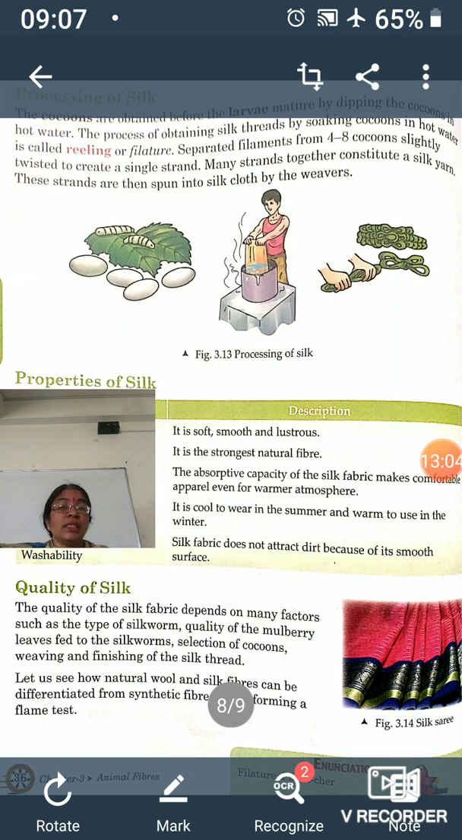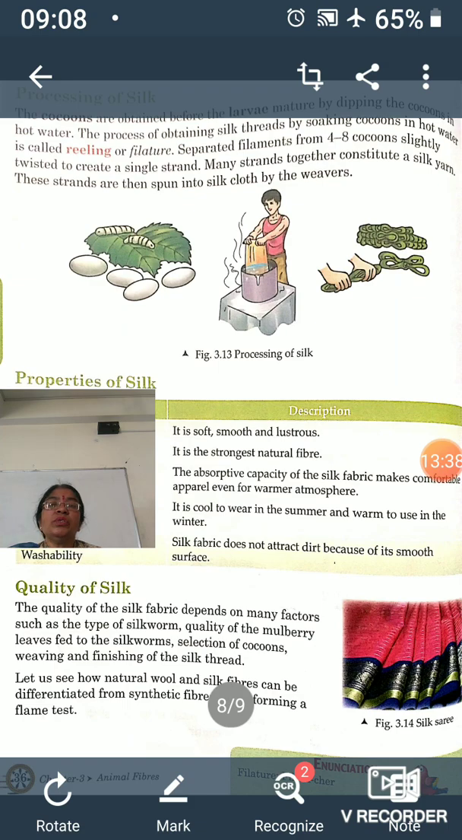So, to get the silk fiber, we have to kill the organism inside it in the pupa stage only, and after that this silk fiber is obtained and reeling is done. The process of obtaining silk thread by soaking cocoon in hot water is called reeling or filature. Separated filaments from 4 to 8 cocoons are slightly twisted to create a single strand, and many strands together constitute a silk yarn. These strands are then spun into silk cloth by the weavers.